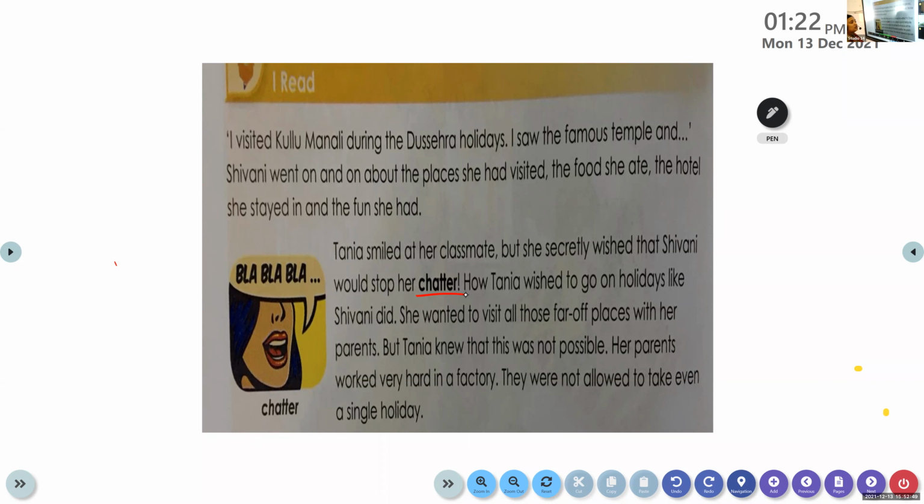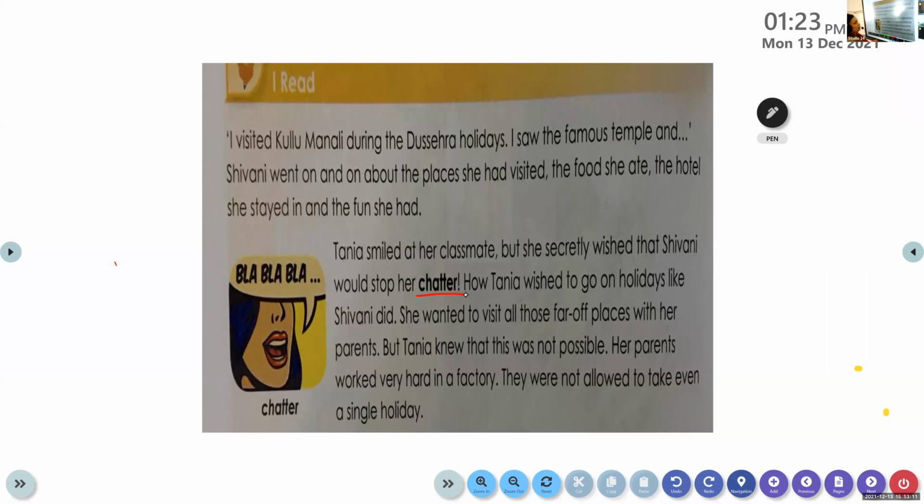Chatter means foolish talk. The talk is called chatter, not the person. Understood? Chatter means quick, foolish talk. So Tanya wished that Shivani would stop her quick, foolish talk, also called chatter.